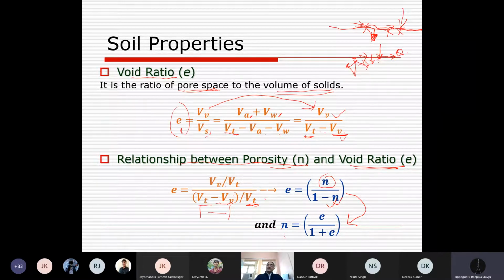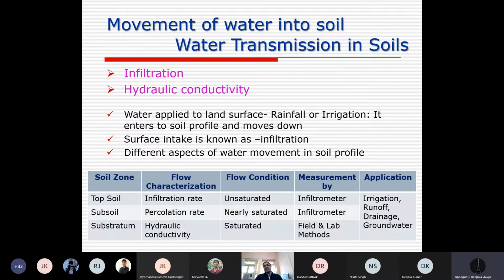Soil is initially dry when it is raining, so entry of water will be different. Based on this simple idea, let us try to understand movement of water into the soil, in other words, water transmission in soils.